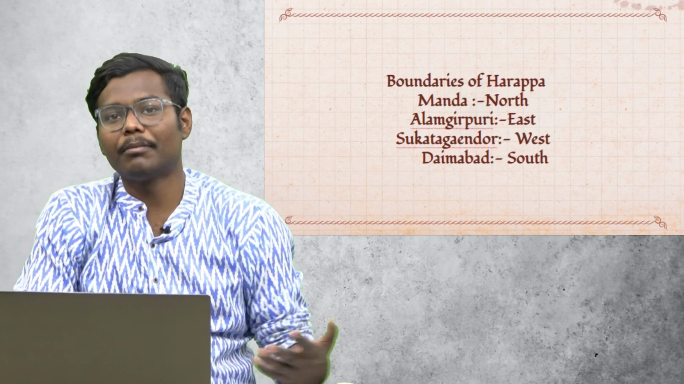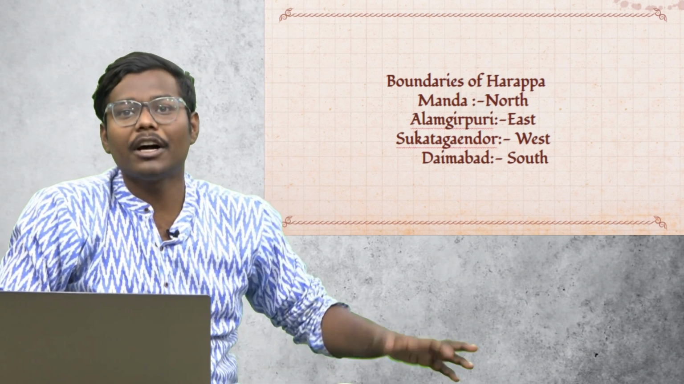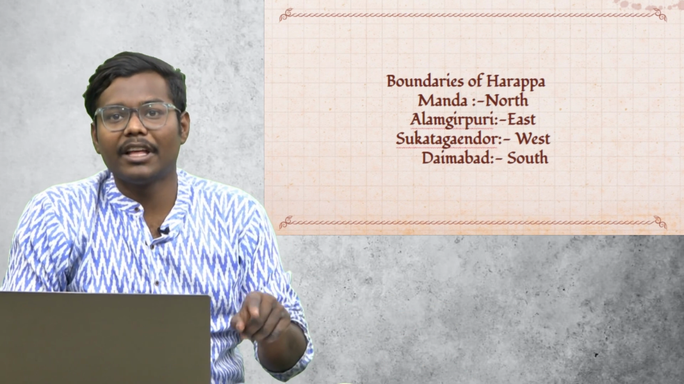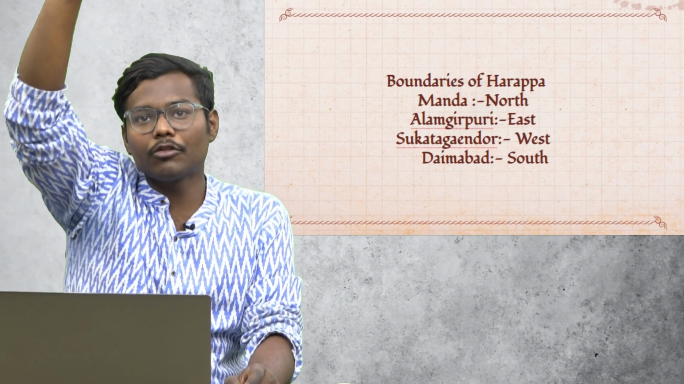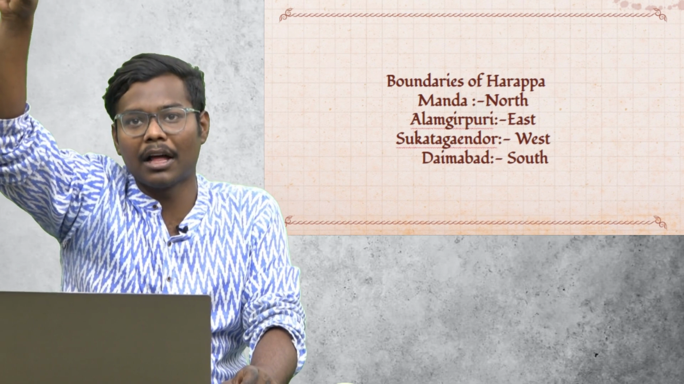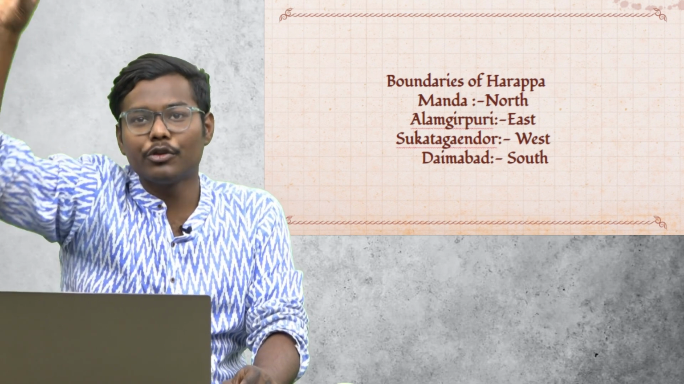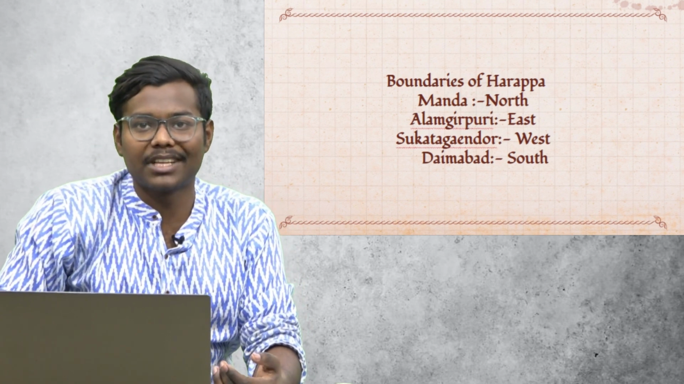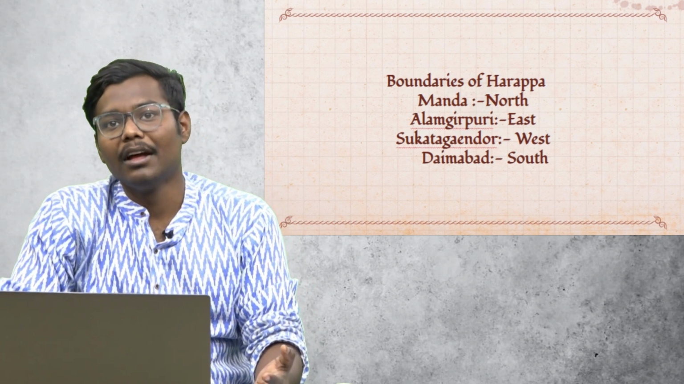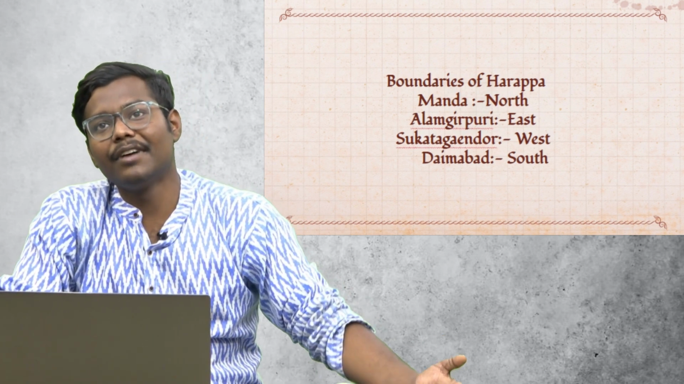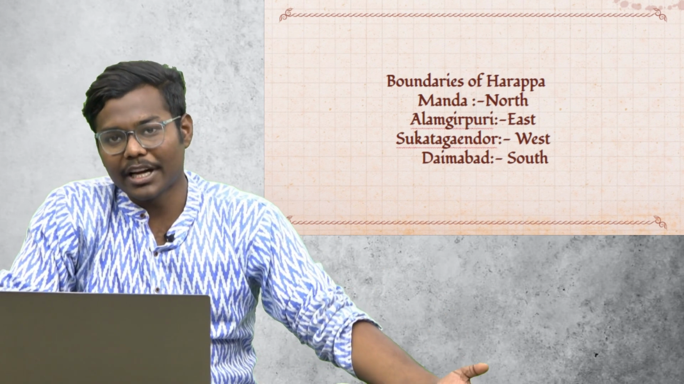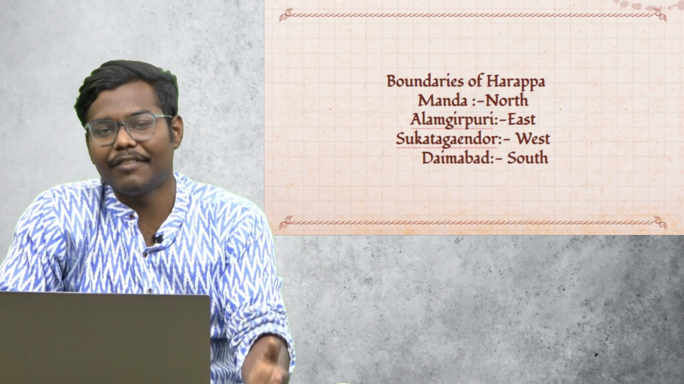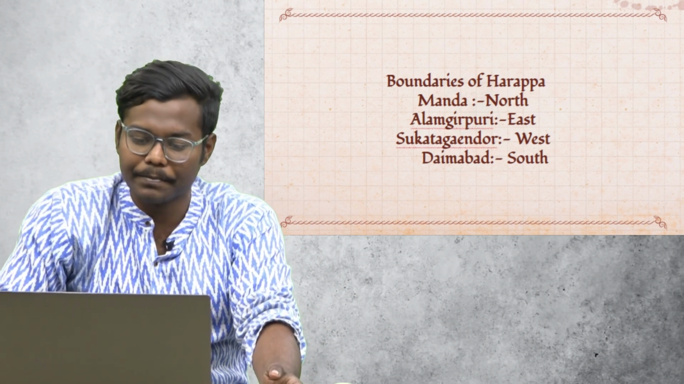Then we will go to the boundaries of Harappa. In Hindi it's called Chauhaddi. So what was the boundary of Harappa? If you see, in the extreme north, in Kashmir, you will find Manda, that is the northernmost boundary to be more precise. The southernmost boundary would be Daimabad. Then in the west you will find Sutkagendor. In the east you will find Alamgirpur, which is in UP.